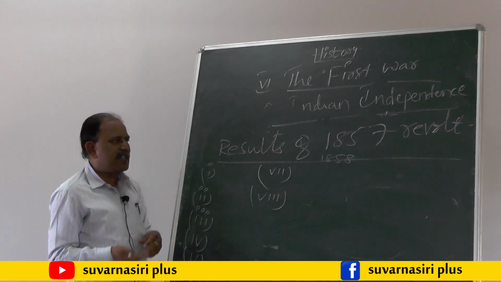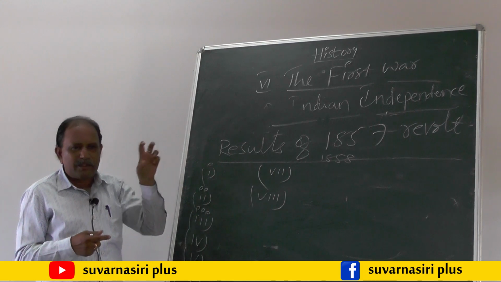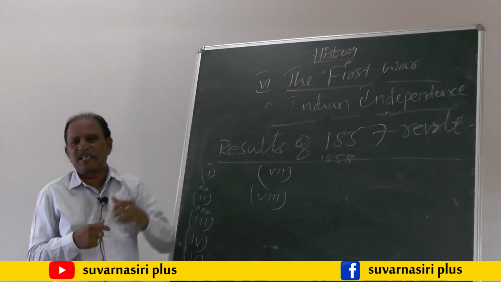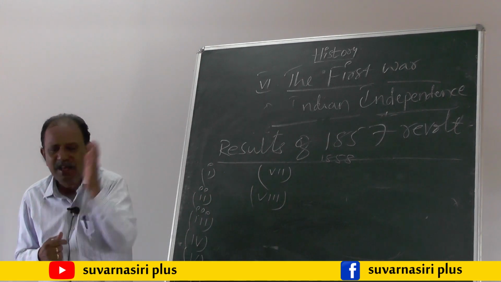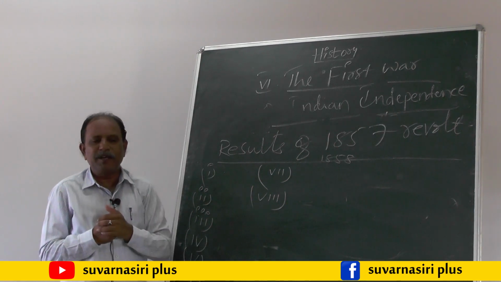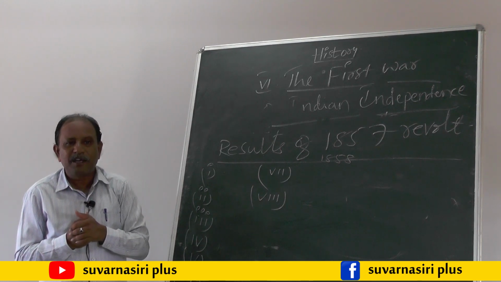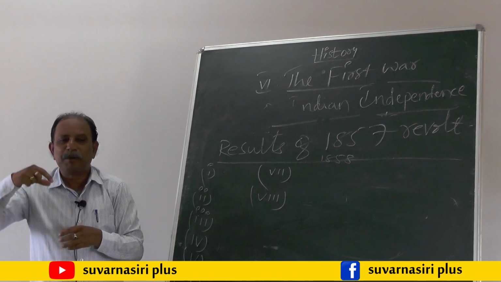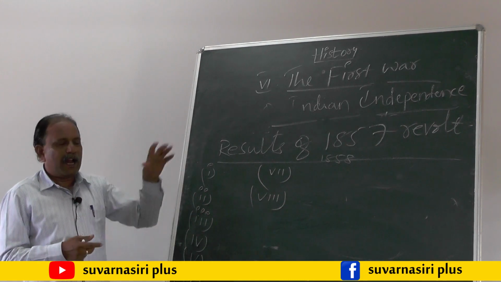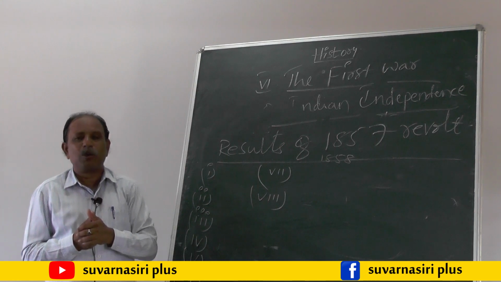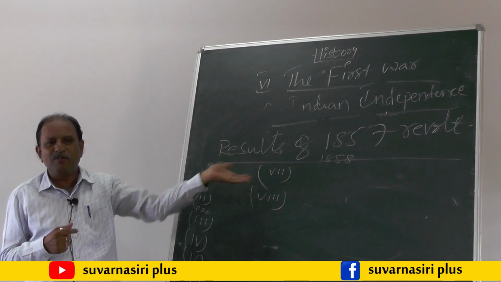And under the results of the 1857 revolt, there are three important points we have to write. The rule of the English East India Company came to an end. That is the first point. And after the 1857 revolt, India went directly under the control of the British Parliament, and the British government appointed a Secretary of State to look after the administration of India.